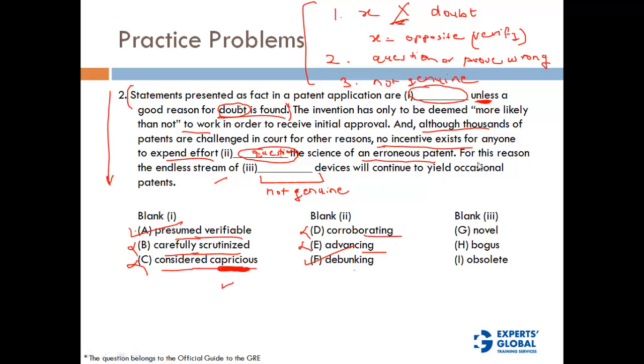The third blank: for this reason, the endless stream of not genuine devices, or non-scientific devices, or devices that don't actually work will continue to come. So what are these devices? Novel. Yes, those are all going to be novel, but does it fit in the context? It doesn't fit in the context. We are looking for something that is not genuine. So novel is not the case. Bogus, yes, bogus is not genuine. Obsolete is not in the context. In fact, obsolete is a stupid choice because no one will file a patent for an obsolete device, right? So the correct answers here are A, F and H.